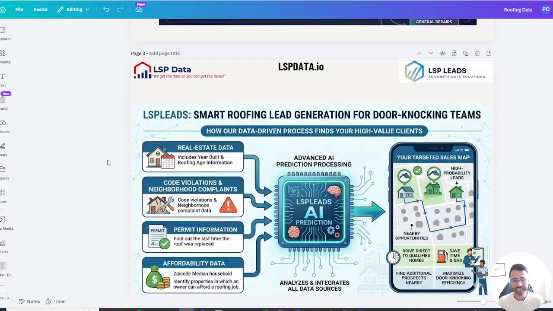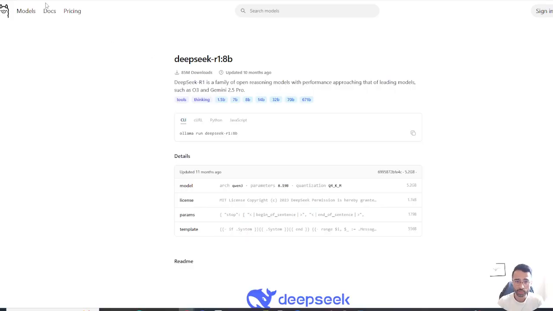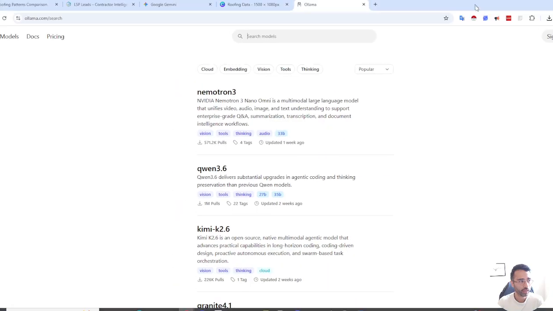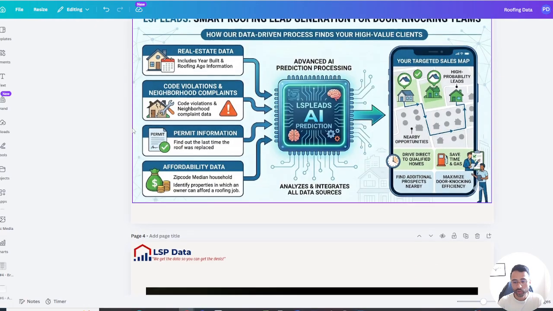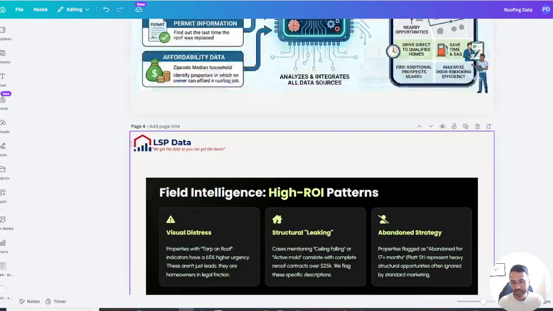Again, if you're super techie, there are Ollama models out there. This is the website, Ollama. And if you have a decent computer or a decent graphics card, a GPU, a lot of these models you can run locally for testing, but that's if you're interested and you're fairly techie.